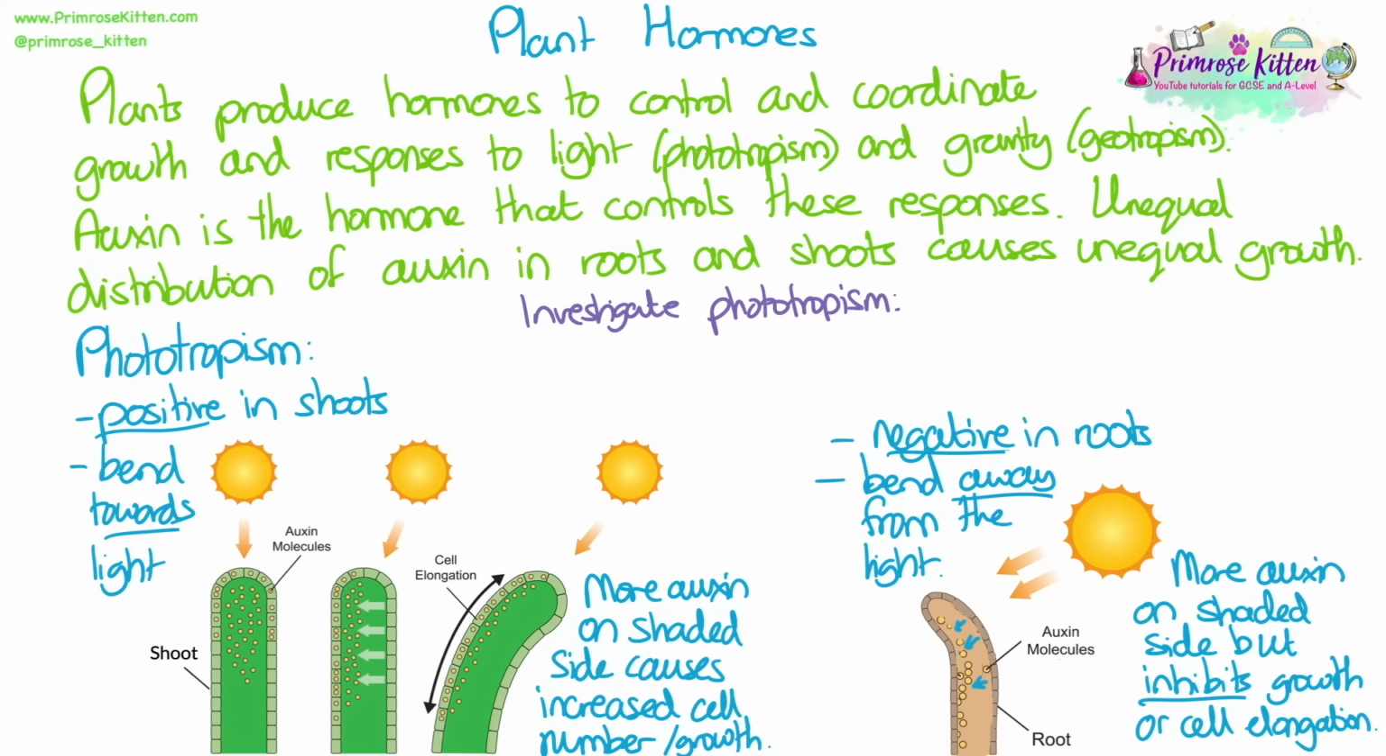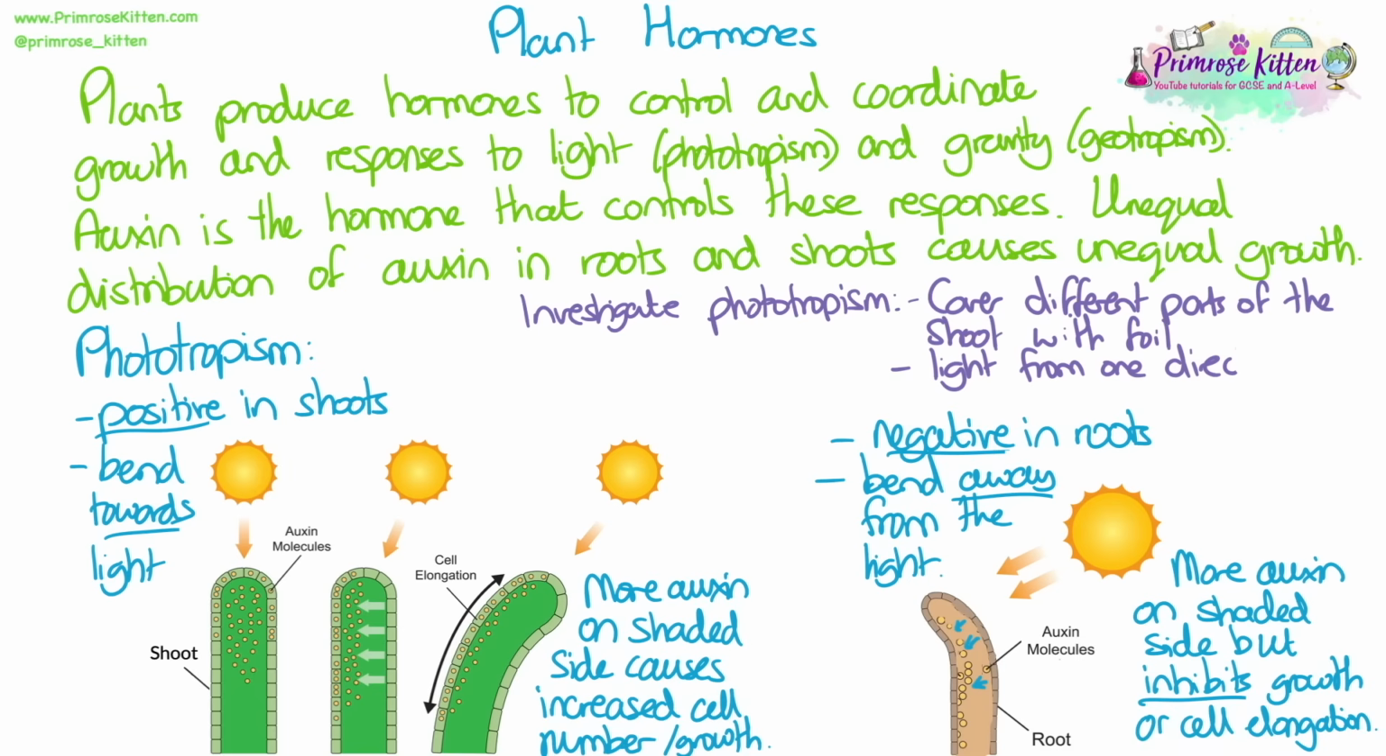We need to know how to investigate phototropism and its responses. Mostly, this can be done by covering different parts of the shoot with foil, so the tip, the centre of the shoot, or cutting or removing the tip, and then having light coming from one direction to see if the shoots bend towards the light. You can measure both the growth and the direction of the shoots in a set amount of time.